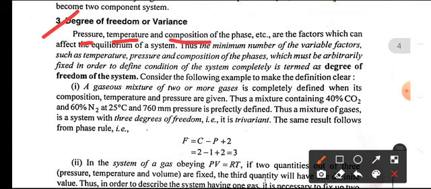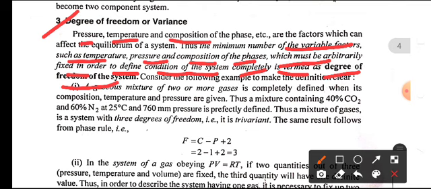Thus, the minimum number of variable factors such as temperature, pressure, and composition of the phases, which must be arbitrarily fixed in order to define the condition of the system completely, is termed as degrees of freedom of the system.